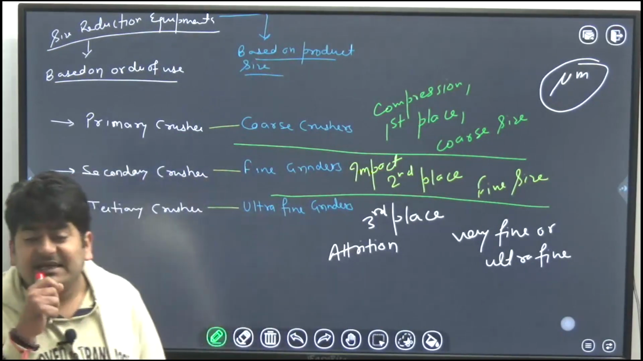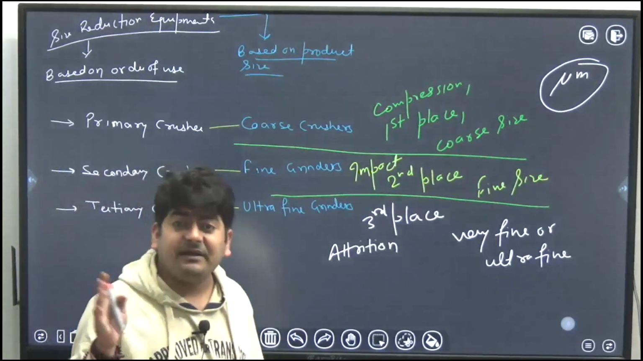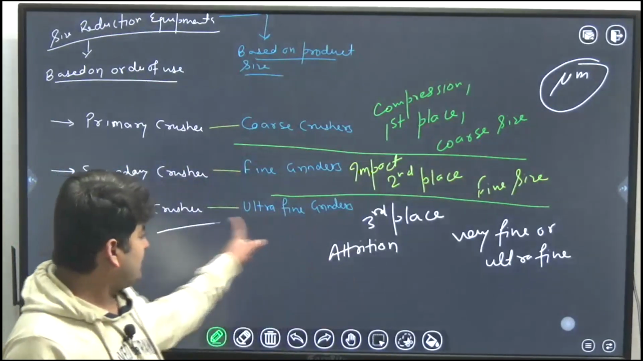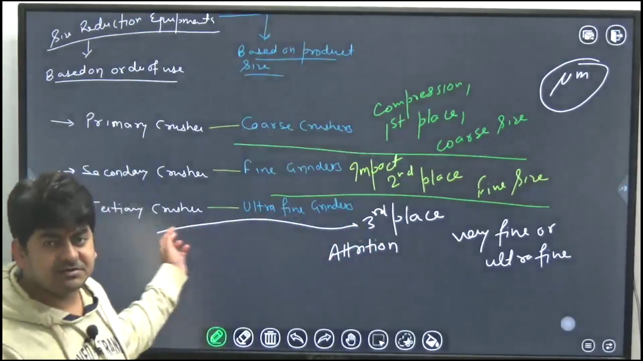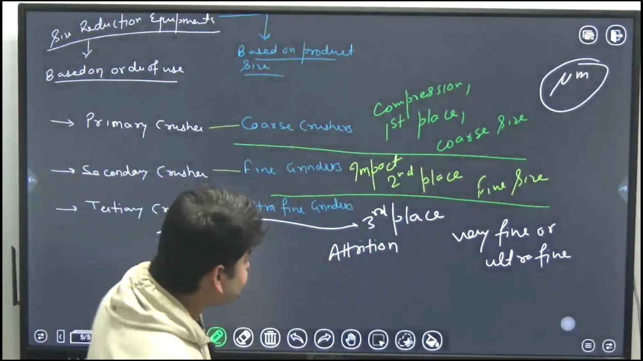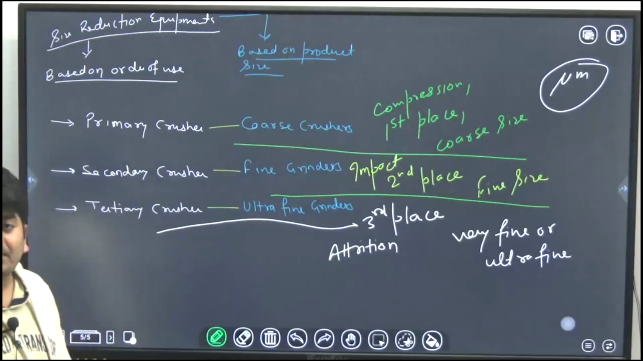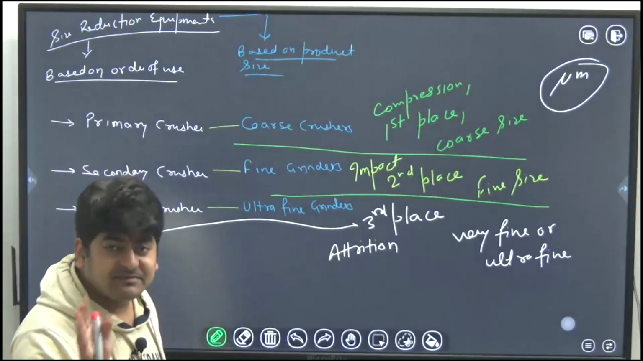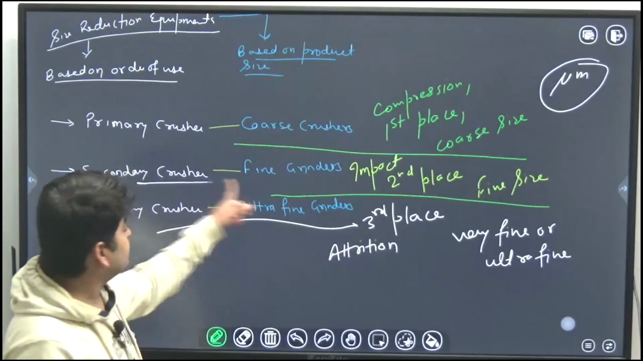For micrometer size means very fine. Very fine means attrition, ultra fine grinders or tertiary crushers, you can say. Simple. Okay. Talcum powder means fine. Fine means secondary crushers or fine grinders.